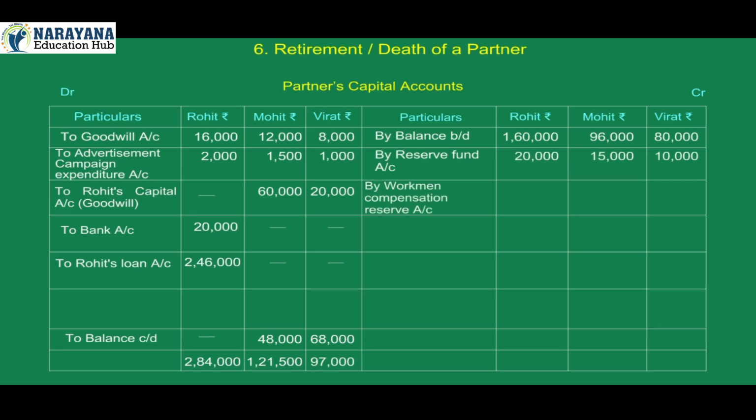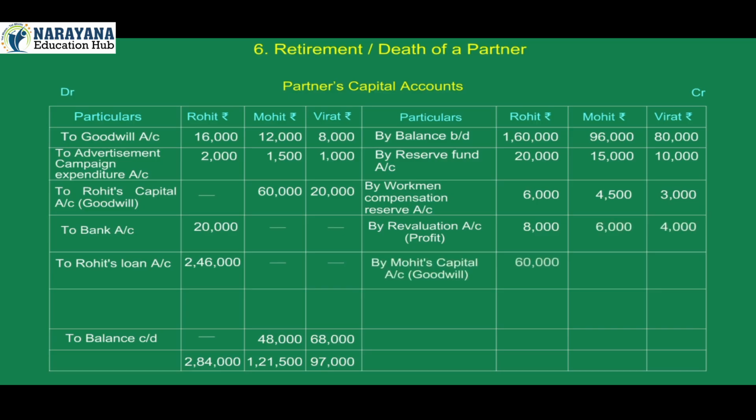By workman compensation reserve 6,000, 4,500, 3,000. By revaluation account profit 8,000, 6,000, 4,000. By Mohit's capital account Goodwill Rohit 60,000. By Virat's capital account Goodwill Rohit 20,000. By Rohit's loan account Rohit 10,000.